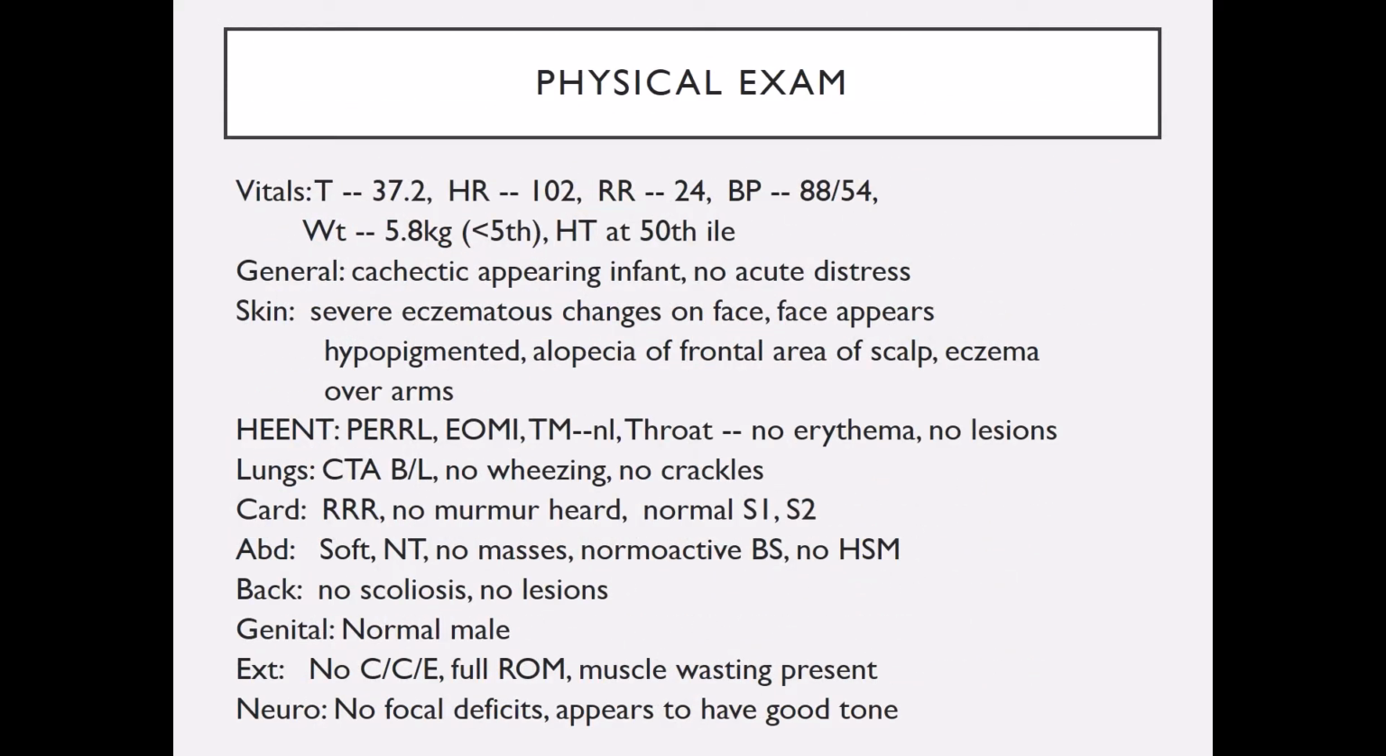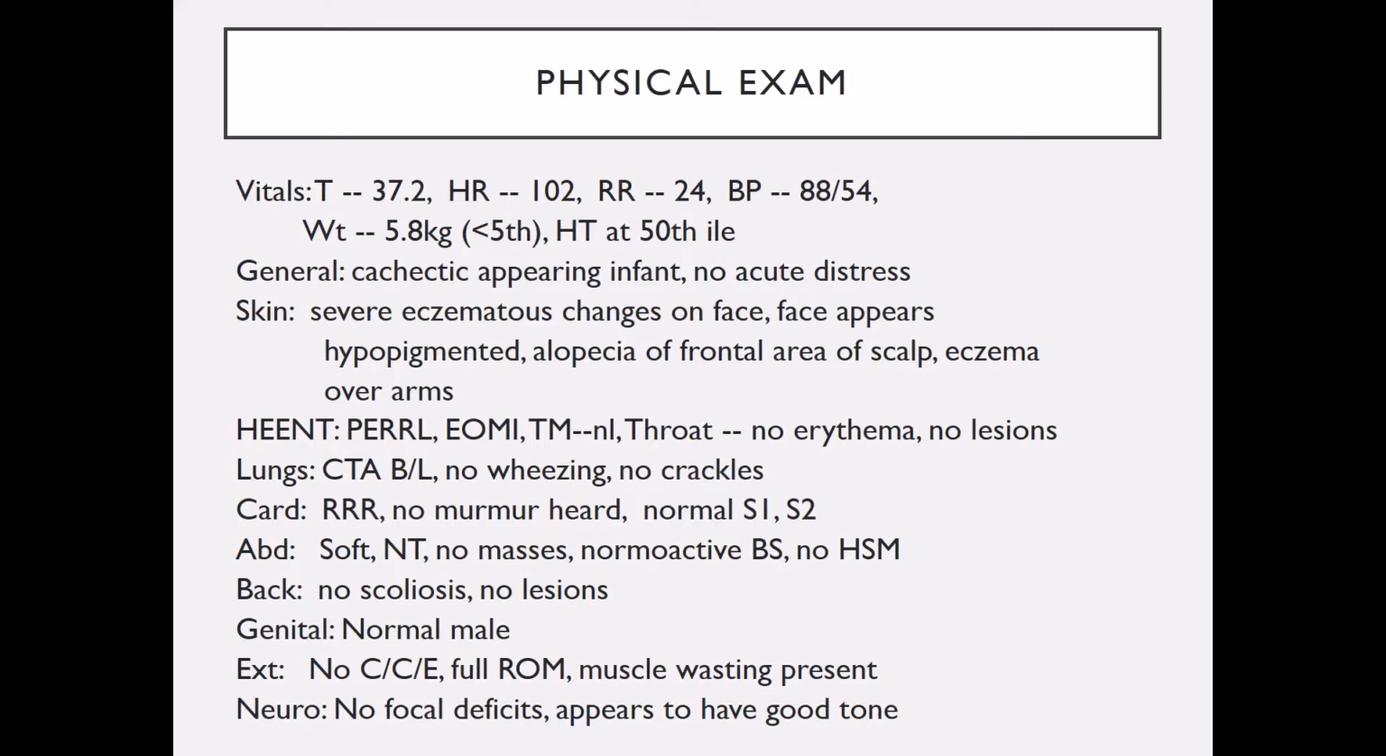Physical exam reveals a temperature of 37.2, a heart rate of 102, a respiratory rate of 24, and a blood pressure of 88/54. Weight today is 5.8 kilograms, which is less than the 5th percentile, and his height is at the 50th percentile. In general, he is a cachectic appearing infant in no acute distress. On skin exam, you see severe eczematous changes on his face, and the face appears hypopigmented. There is alopecia of the frontal area of the scalp and eczema over his arms.